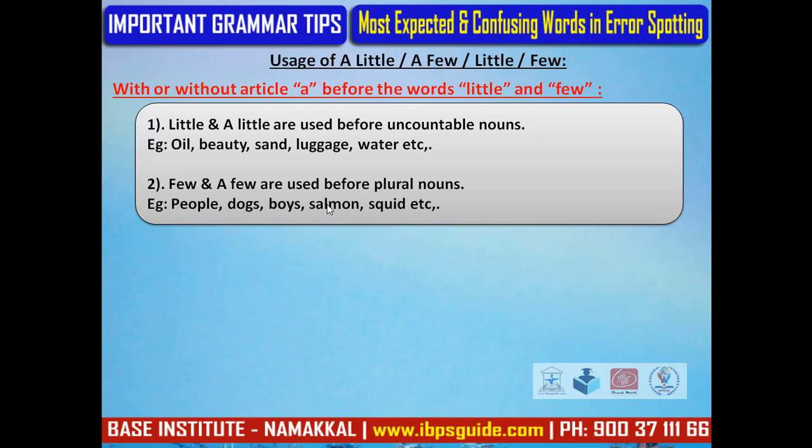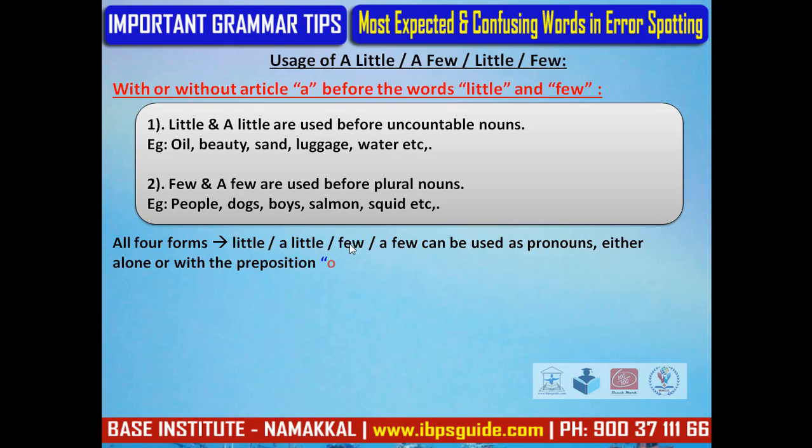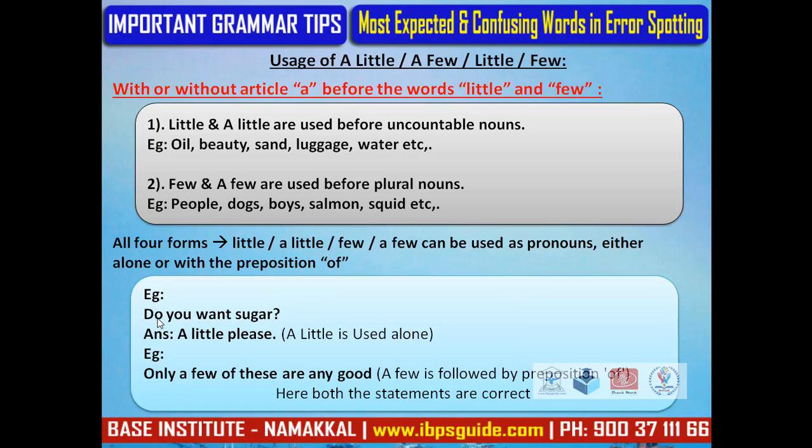All the four forms, that is little, a little, few and a few, can be used as pronouns either alone or with the preposition of. For example, if you raise a question, do you want sugar? The answer will be, a little, please. In this, a little is used alone.